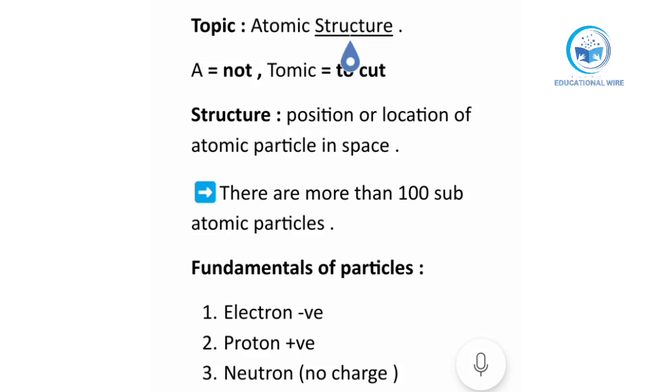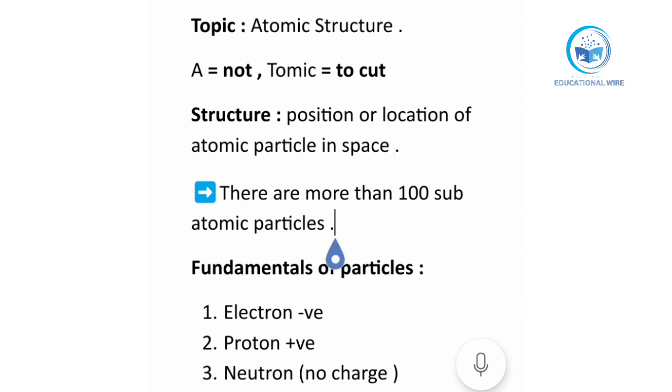So today we will start our new topic called atomic structure. First of all, we should know what atomic structure is. The word atomic: A means not, and tomic means to cut. So atomic means not to cut, or you can say non-breakable. Structure is defined as the position or location of atomic particles in space. Atomic means not to break or not to cut, and structure means position or location.